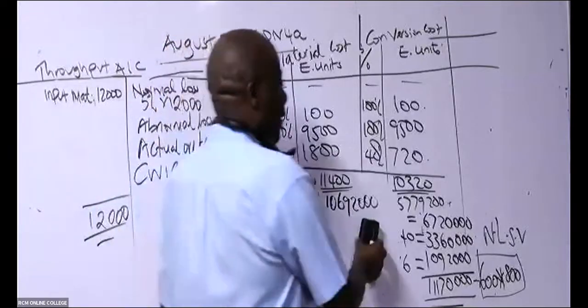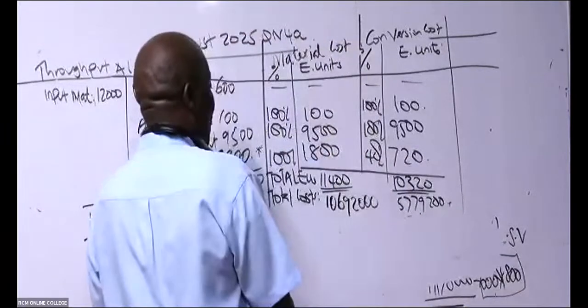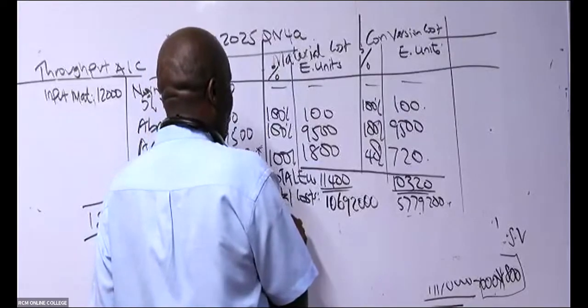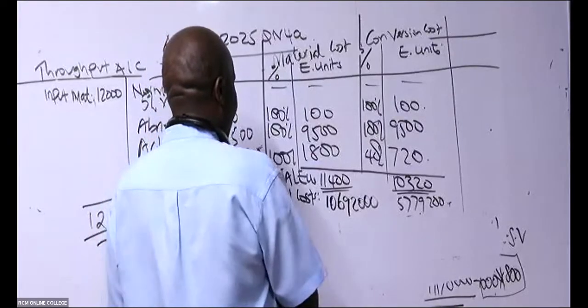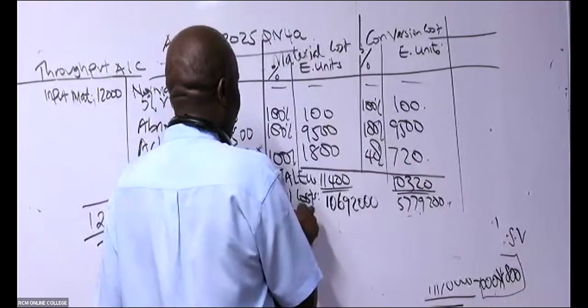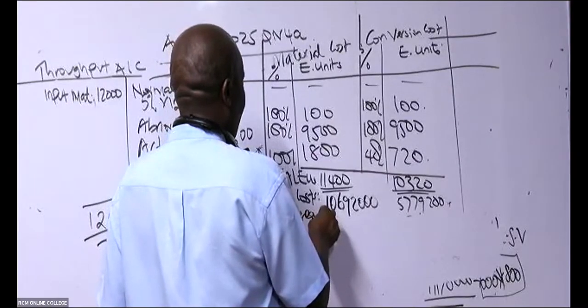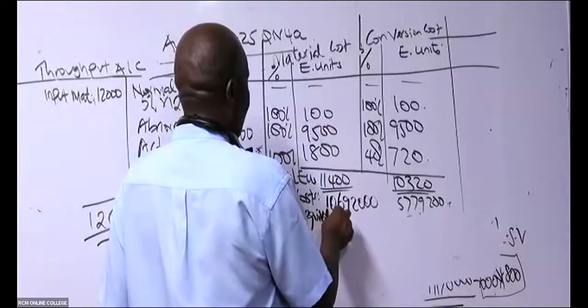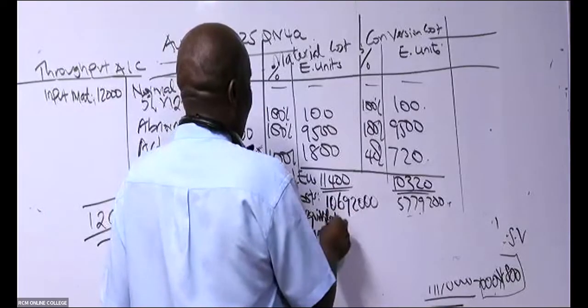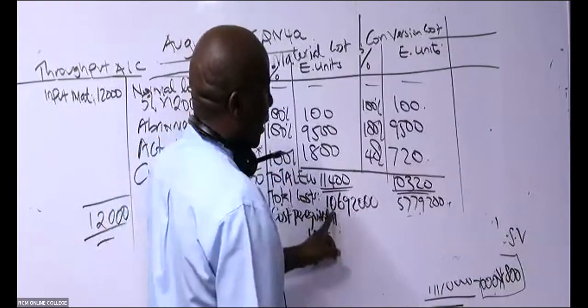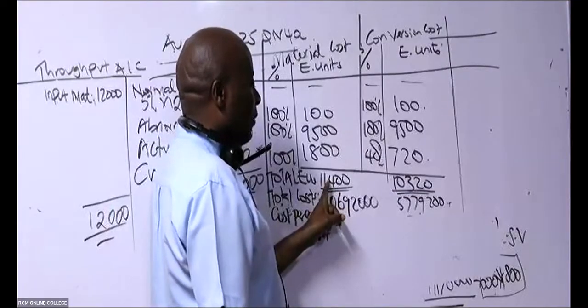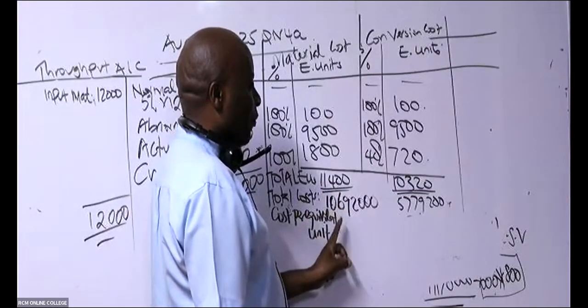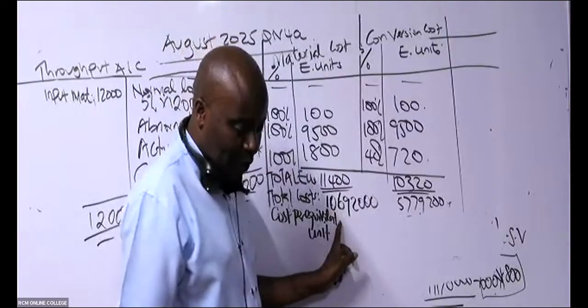Now, if that is the case, then come and give me cost per equivalent unit. So cost per equivalent unit, you take this 10,692,000 divided by 11,400, give me a figure, if possible, to 2 decimal places.